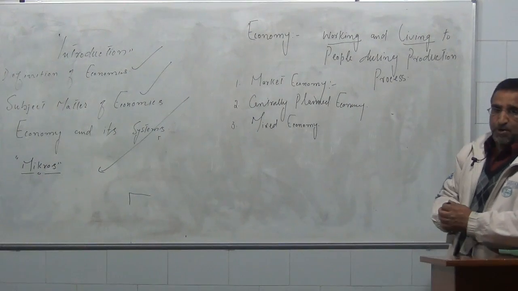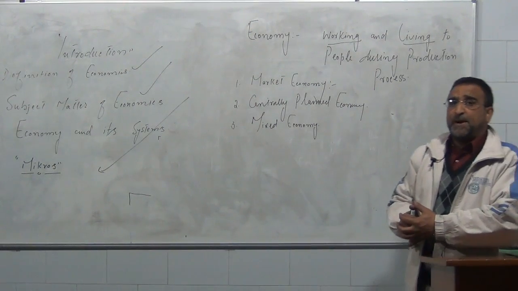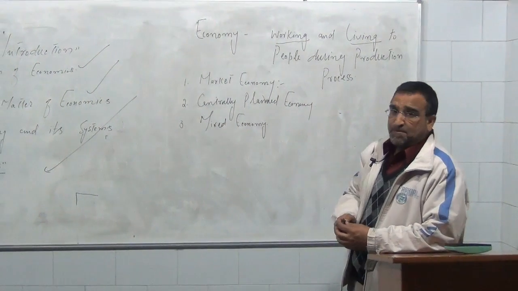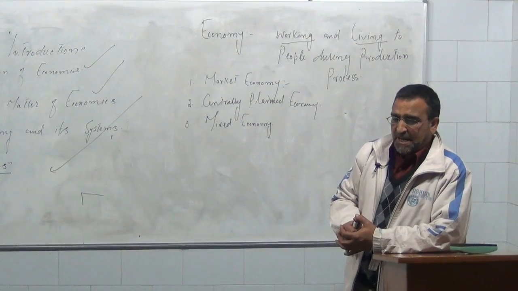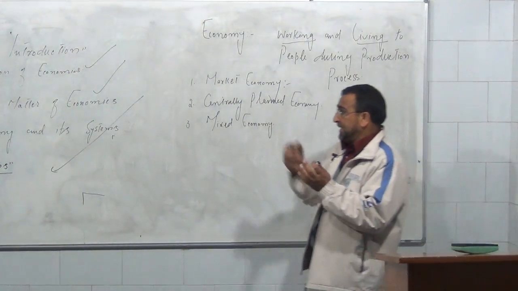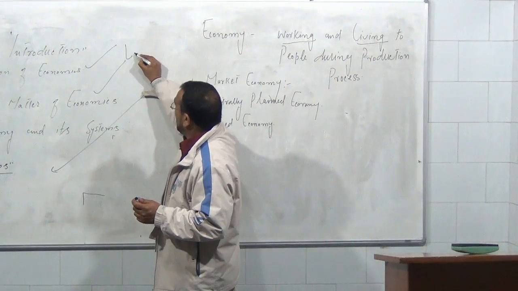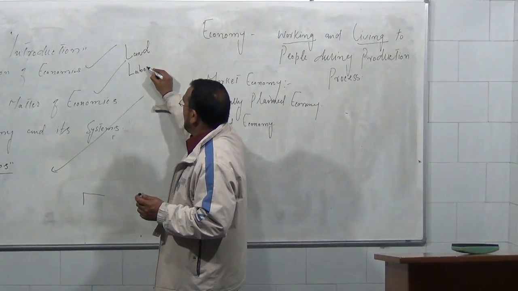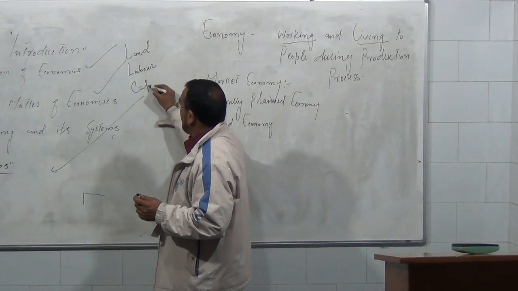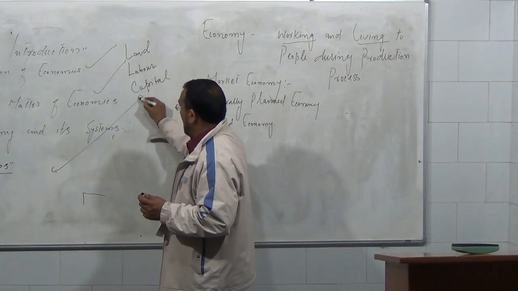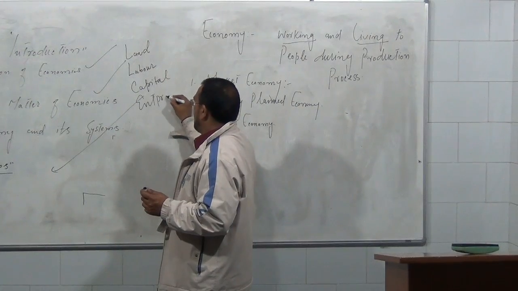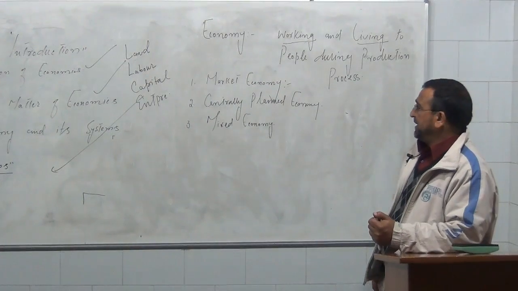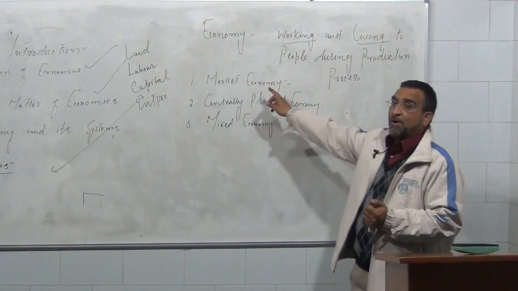If we define this market economy, it simply means a type of economy in which the means of production, that is land, labor, capital, and entrepreneur, are privately owned. That system we call market economy.